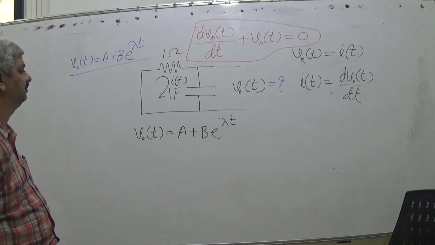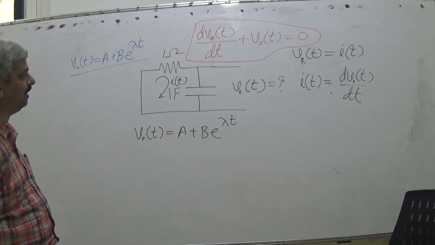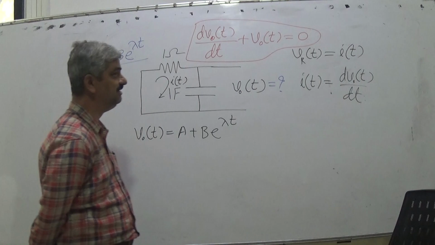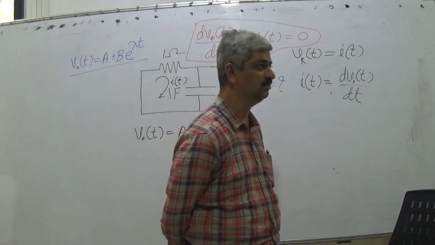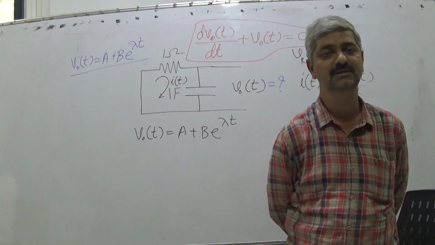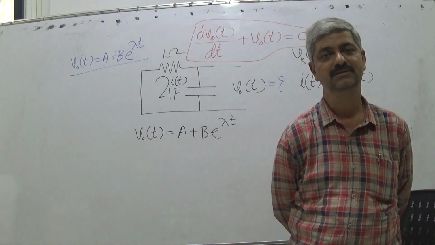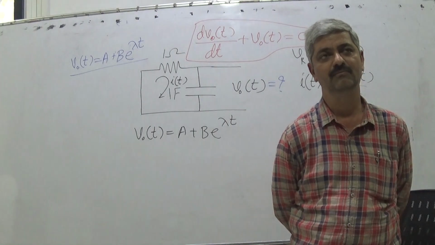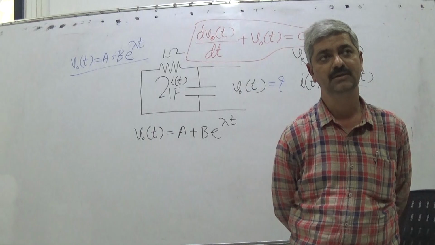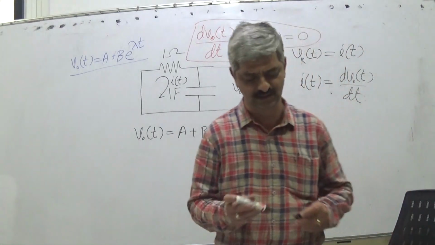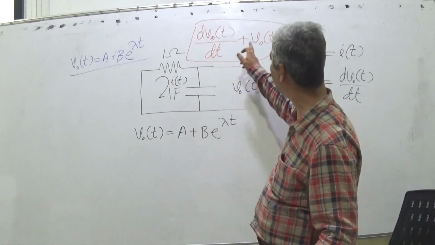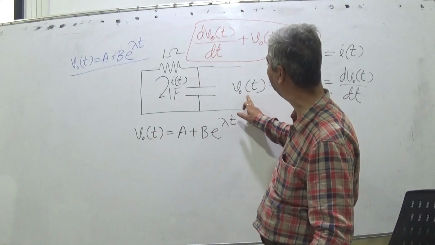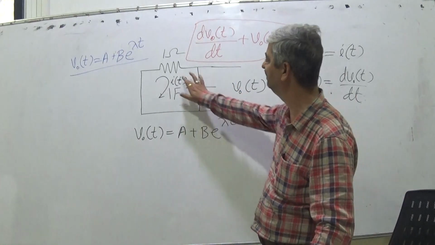Now, this is a differential equation. Multiple solutions mean, listen very carefully, this is very important. So can I find VOT in general?